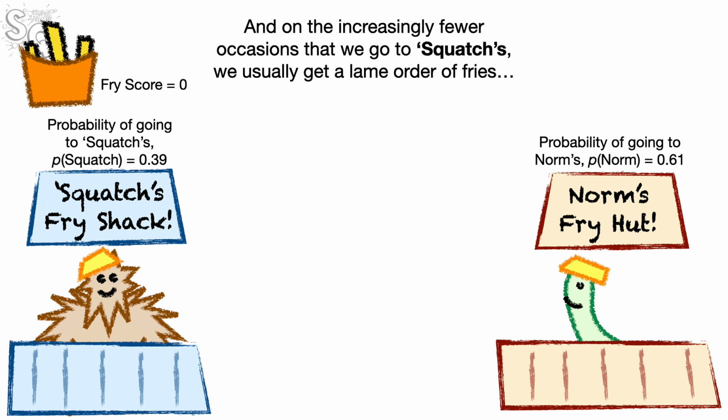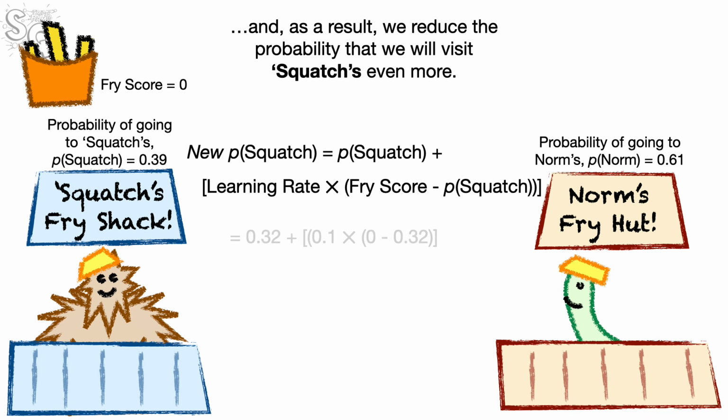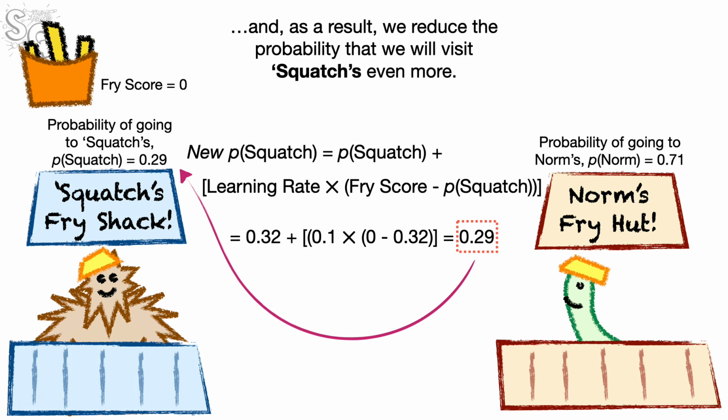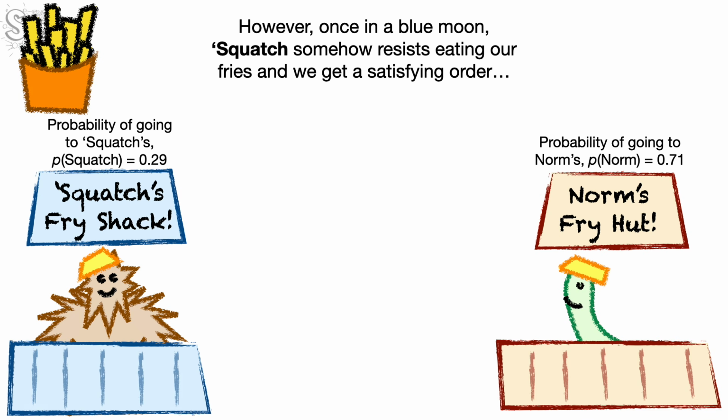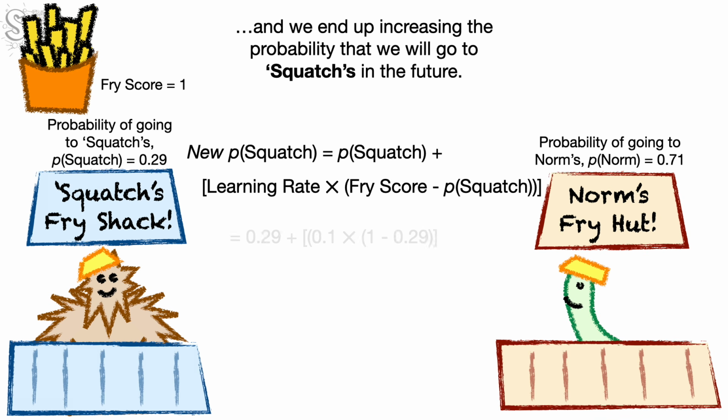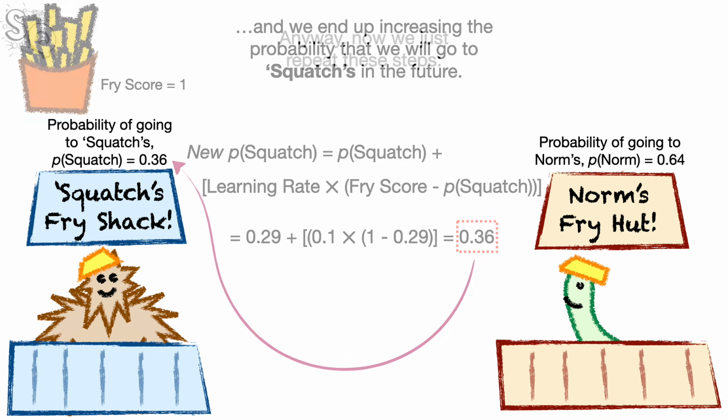And on the increasingly fewer occasions that we go to Squatch's, we usually get a lame order of fries. And, as a result, we reduce the probability that we will visit Squatch's even more. However, once in a blue moon, Squatch somehow resists eating our fries and we get a satisfying order. And we end up increasing the probability that we will go to Squatch's in the future.